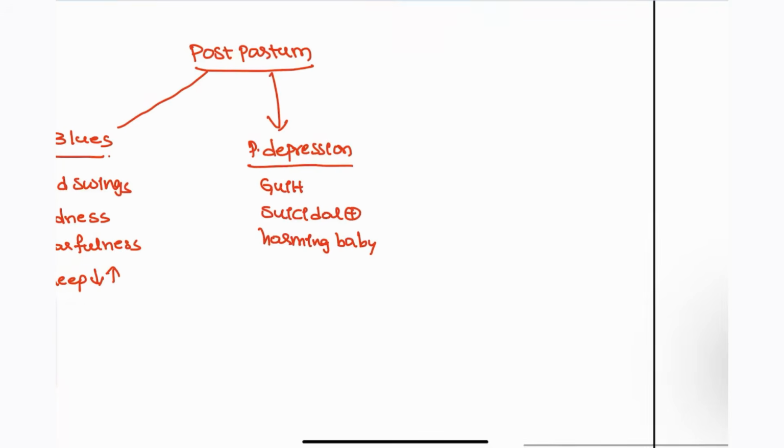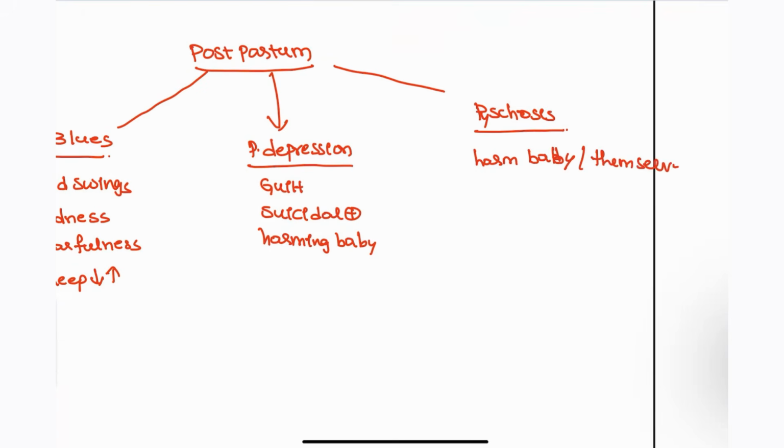Next, the other type is psychosis. So with psychosis, what happens? They can severely harm themselves or the newborn. Simply, they are going to harm the baby or themselves. This is seen in postpartum psychosis, which is also known as puerperal psychosis.